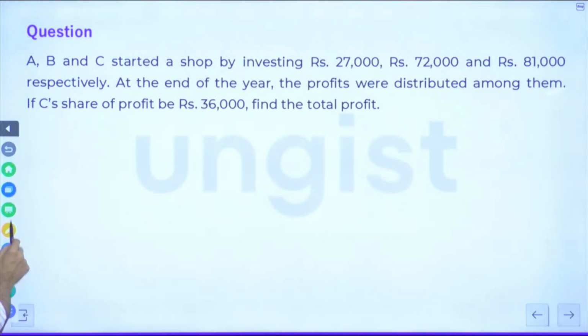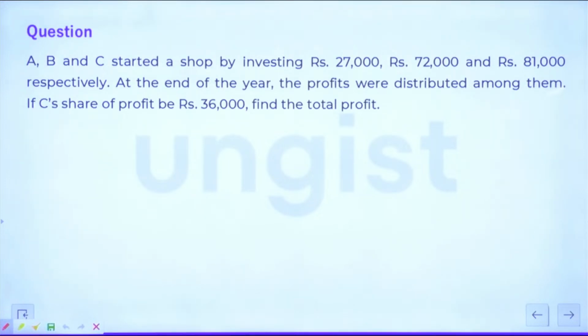Just read that, guys. Don't solve it. Just read it. The question is saying A, B and C started a shop by investing rupees 27,000, 72,000 and 81,000 respectively. At the end of the year, the profit was distributed among them. If C's share of profit is 36,000, find out the total profit.